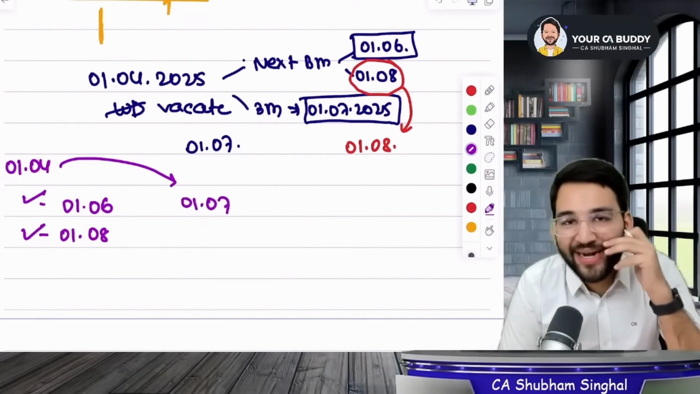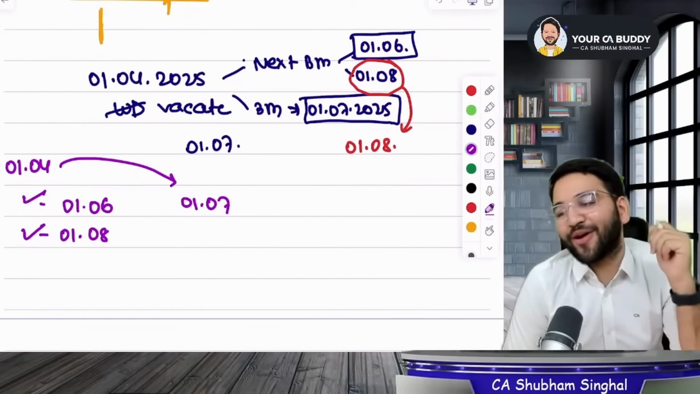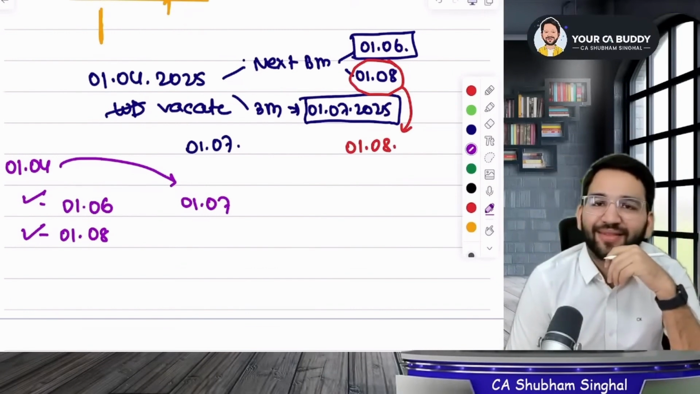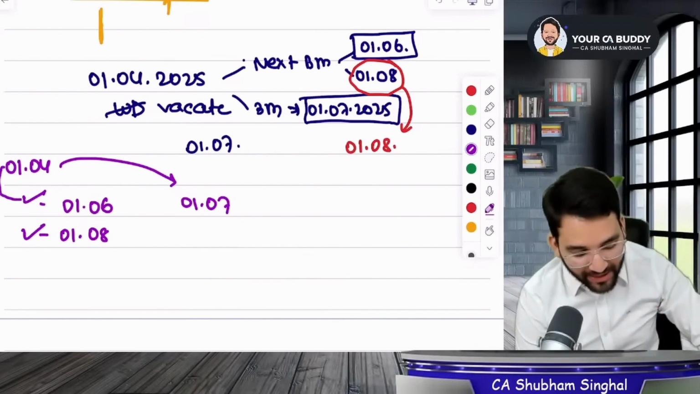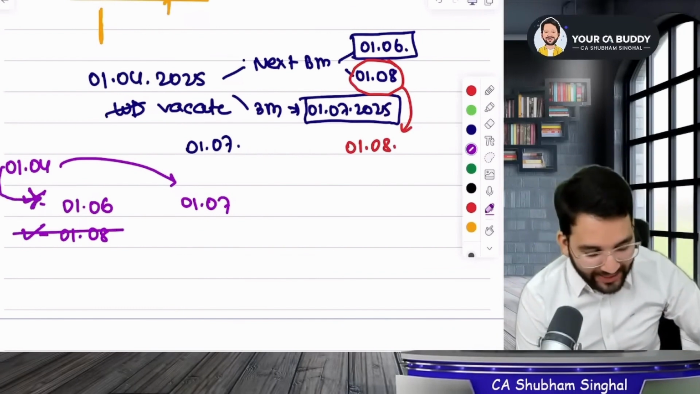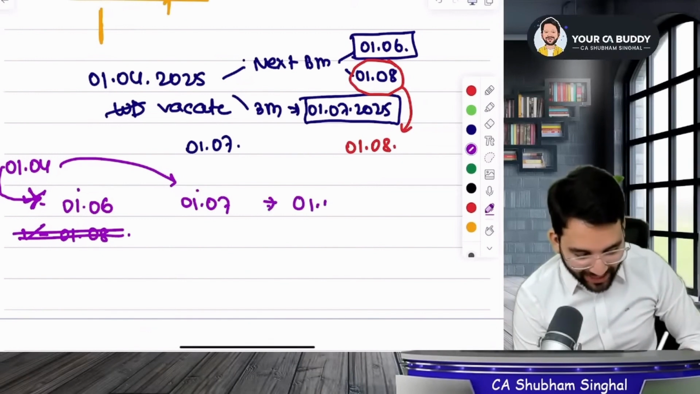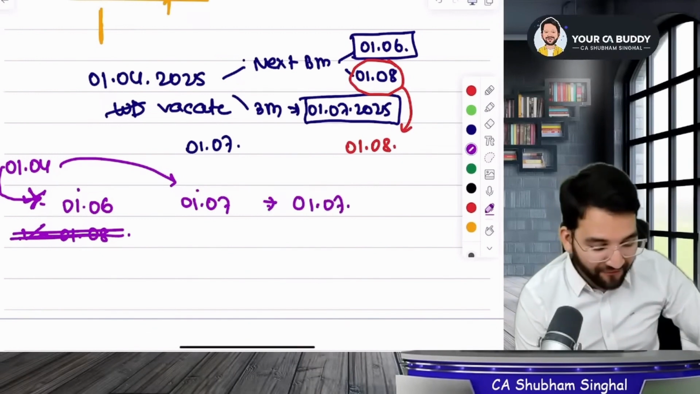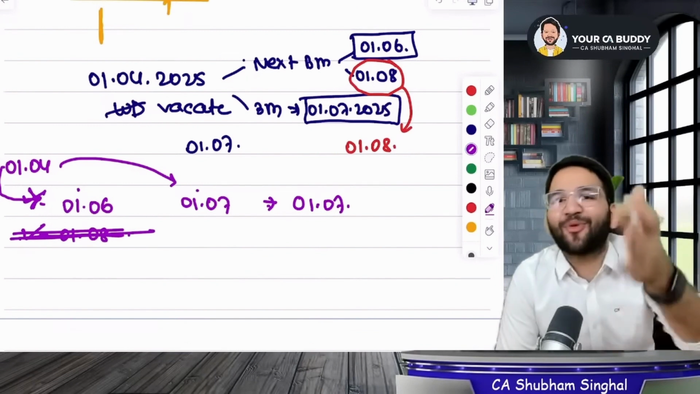Tell me, by what date will you appoint a woman director on the board? Till what date will the woman director be appointed? By what date? You need to see the immediate next board meeting. So after this, the next board meeting is only this one. There is no value of this date. Now between these two, whichever is later, yours is 1st of July. So you need to compare with 1st of July. You can't look at August 1st because you just need to see the immediate next board meeting.